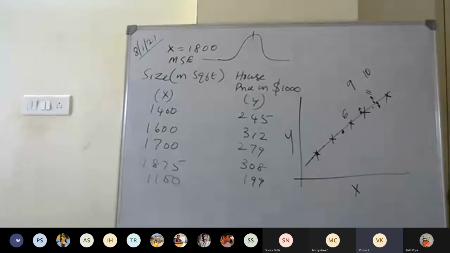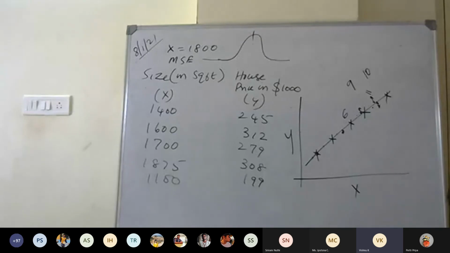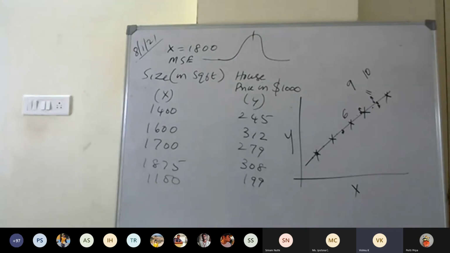Because if the data is really large, then the mean we are using, mostly the slope depends on the mean. So the mean of the data is going to be more accurate, more close to what it should be. Yes, exactly. In that case, if we have a really large amount of data, we shouldn't have a problem.